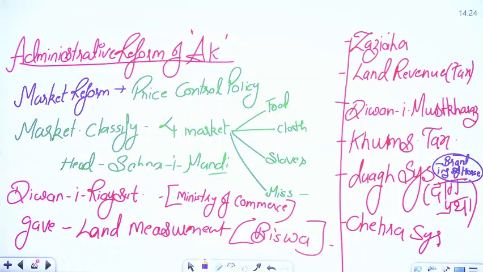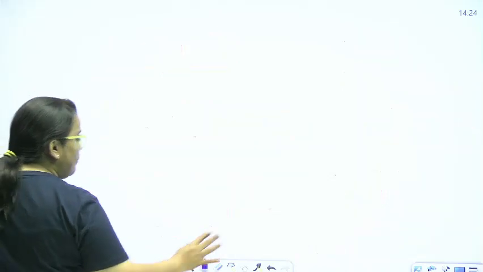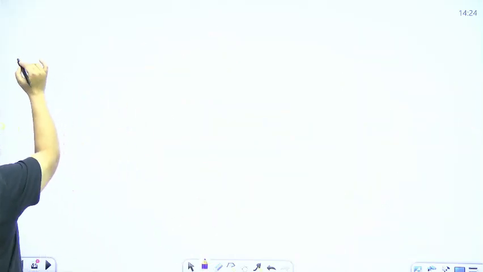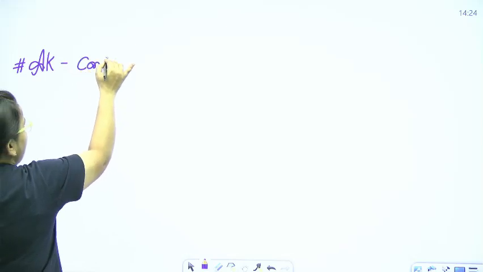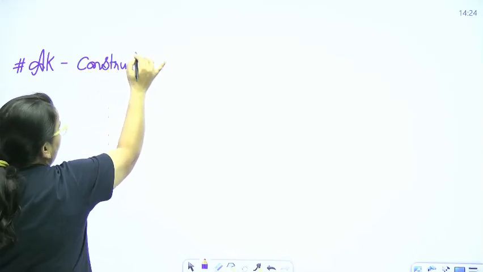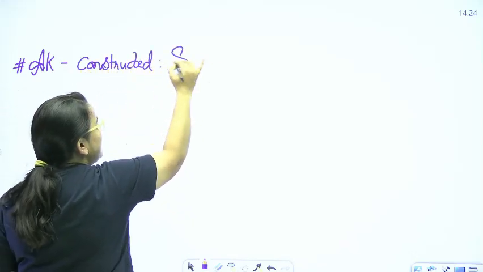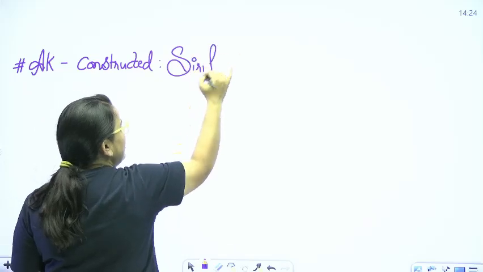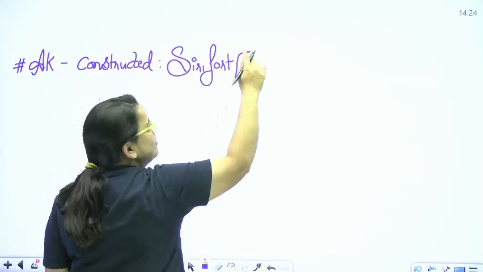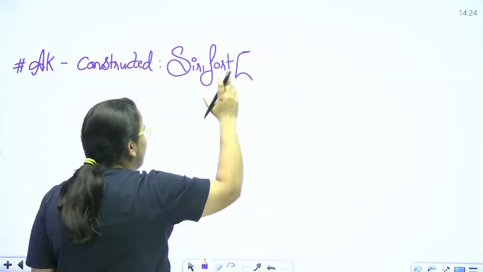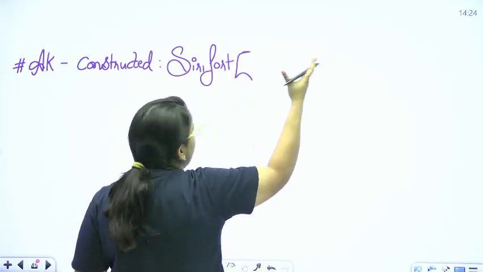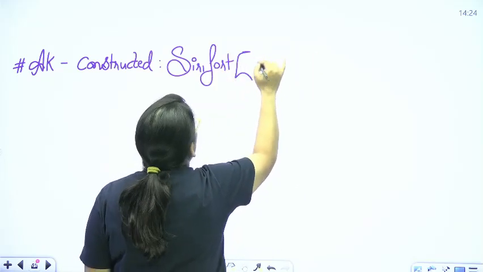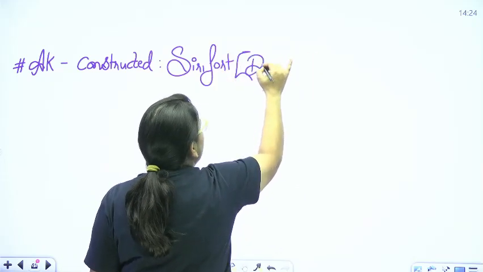Branding of horse. Clear? Now, he also did some architecture part. So, for example, Alauddin Khilji constructed Siri Fort. Siri Fort is located in the New Delhi region. Actually, it is just converted into a Khandar. Okay, so Siri Fort near Delhi.